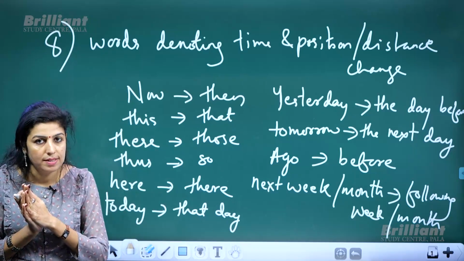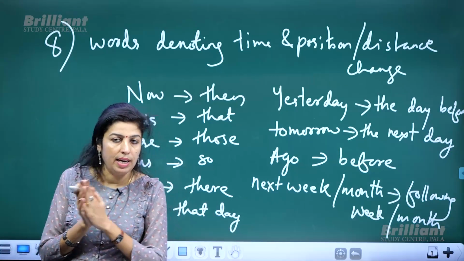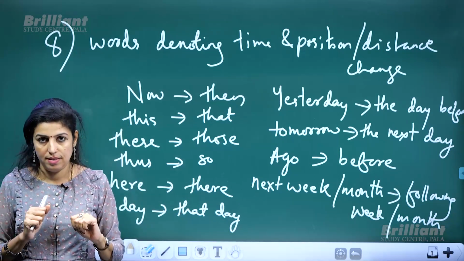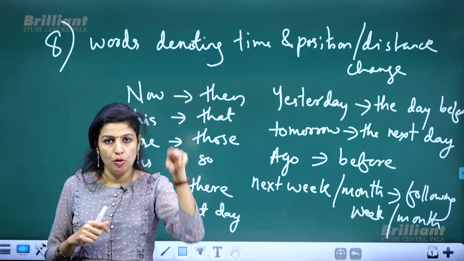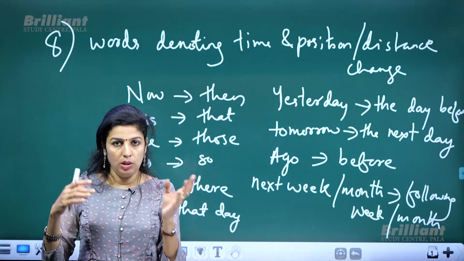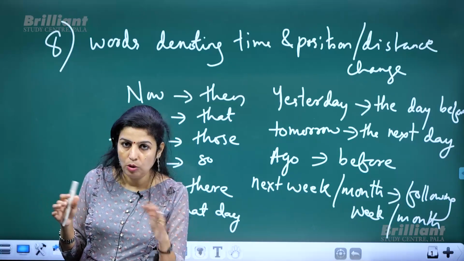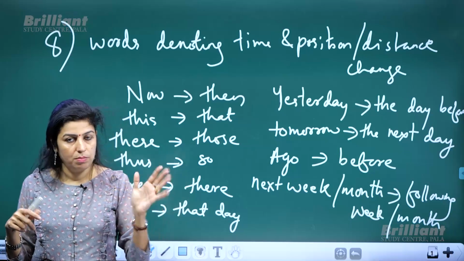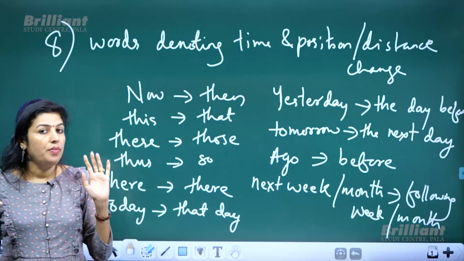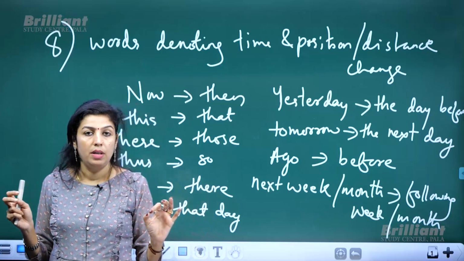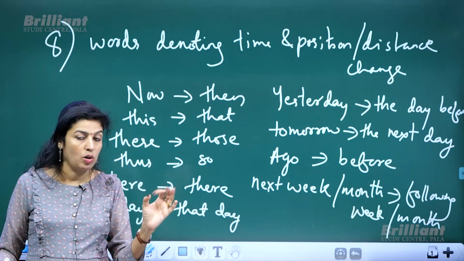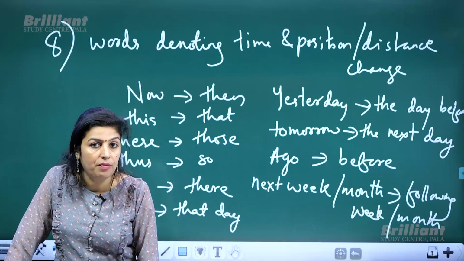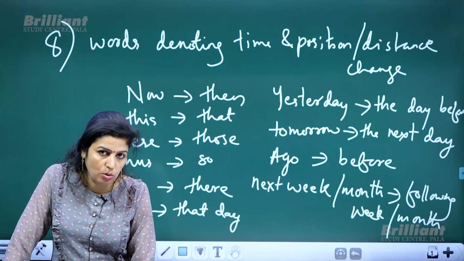And what are those 8 rules? When you change from direct to indirect, all present tenses change to corresponding past tenses. Then past tense, first 2 forms change to third and fourth form, and third and fourth form do not change. Then future tense changes to present conditional. Then if the reporting verb is in simple present tense like says, or in future tense will say, no tense change. If we speak about scientific fact or universal truth, again there is no change.